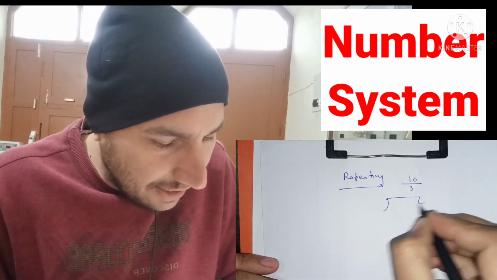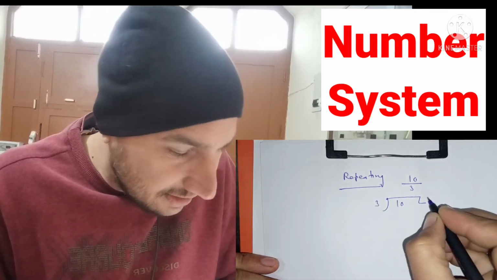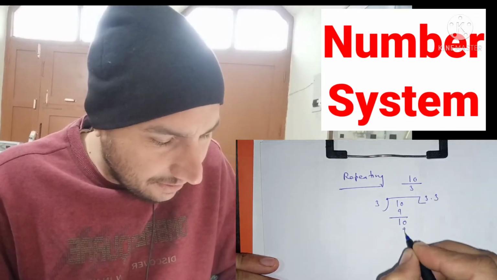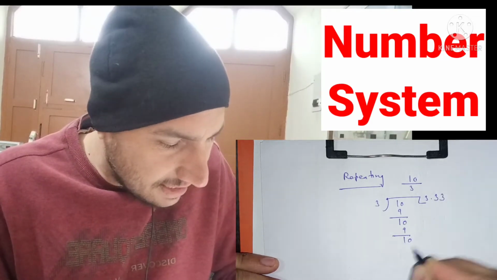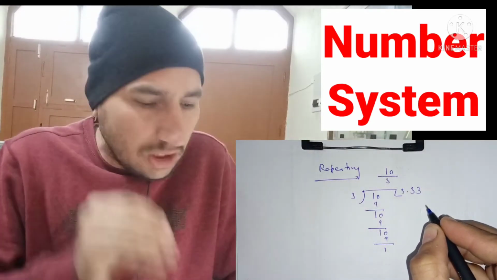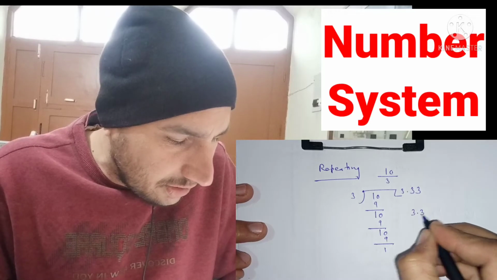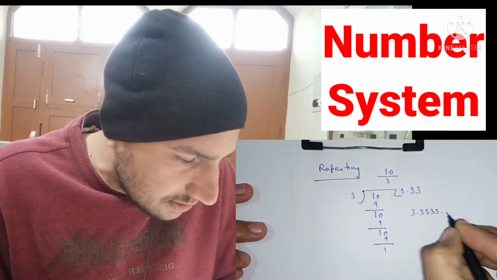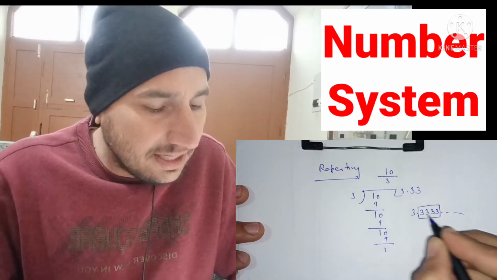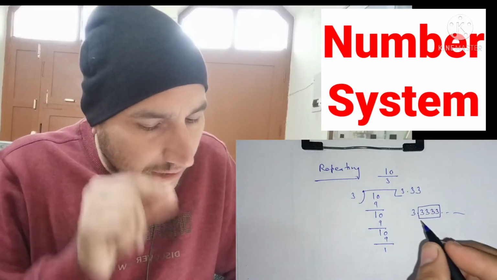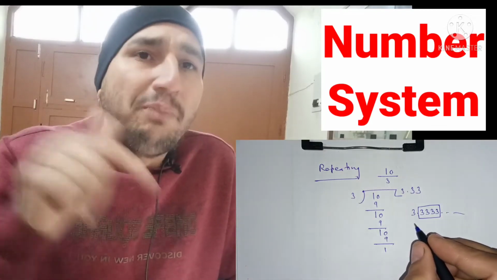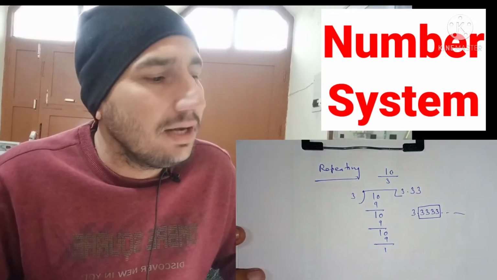If I divide 10 by 3, 3 3s are 9, remainder 1, 10 again, and so on. In decimal expansion we continuously get 3.3333 and so on. That means 3 is repeating again and again. So the numbers which have decimal expansion terminating or repeating are called rational numbers.